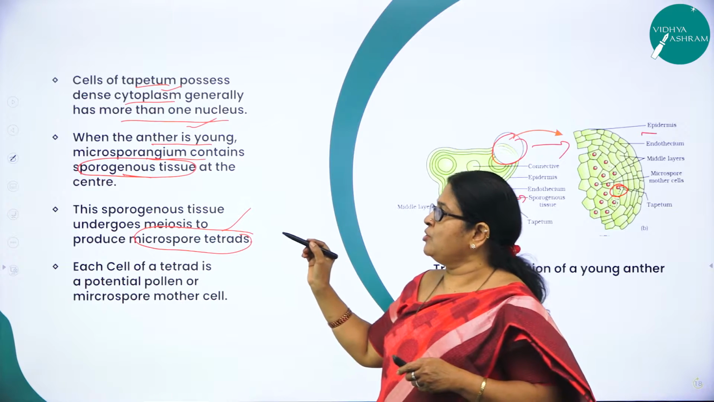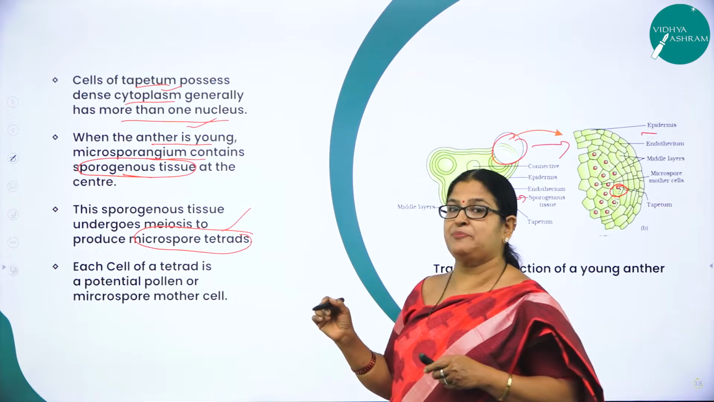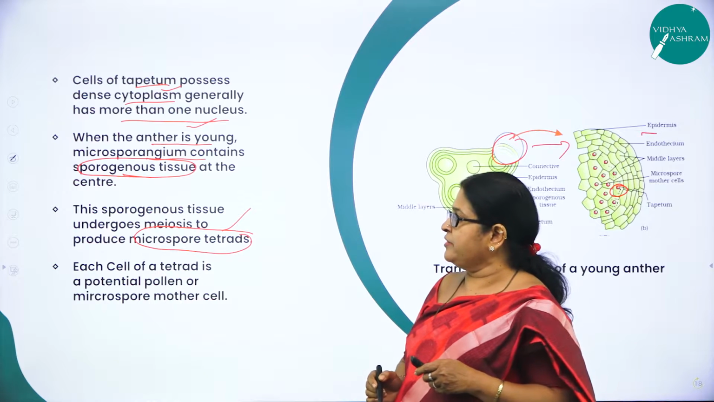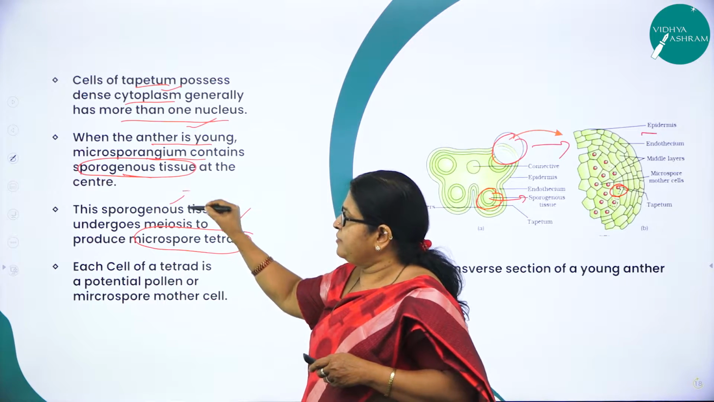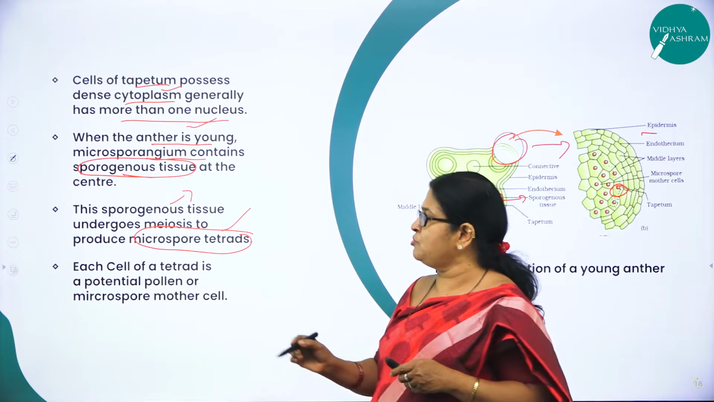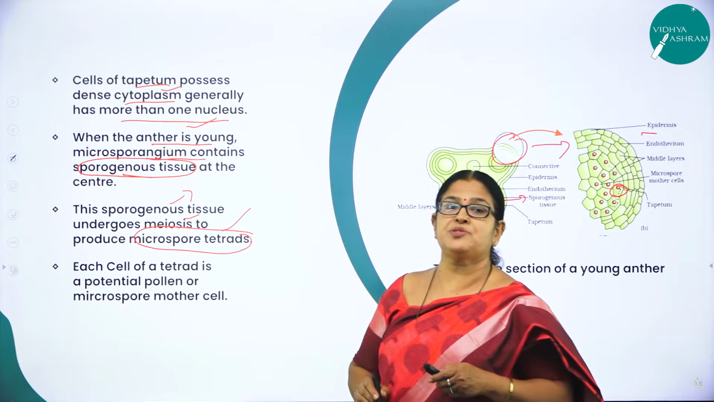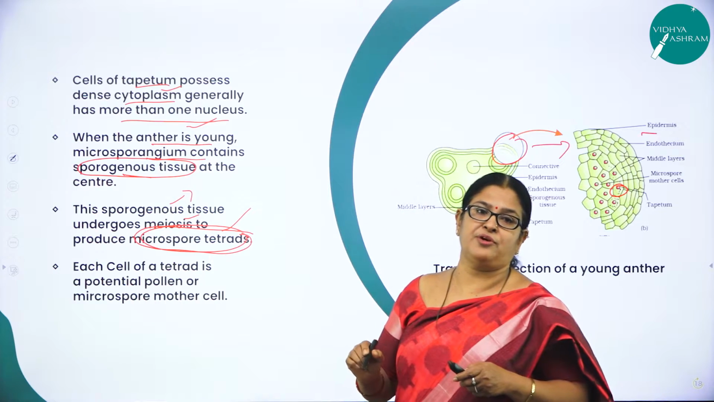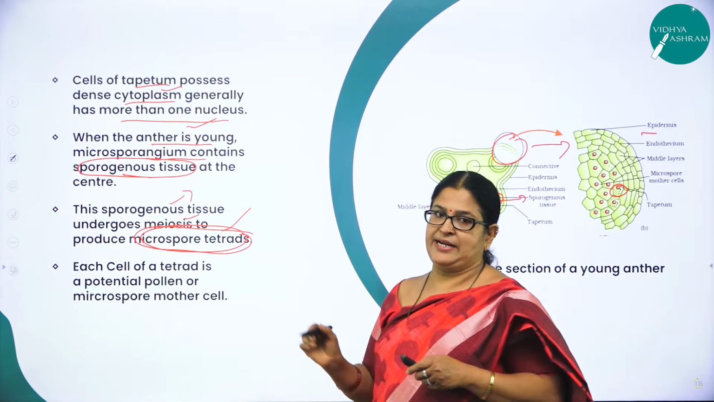So what is the function of sporogenous tissue? Where is it present? It is present at the center of the microsporangium, right? And what is the role played by this sporogenous tissue? It undergoes meiosis to produce what? Microspore tetrads. Tetrads means what? Cluster of 4 is called microspore tetrads.